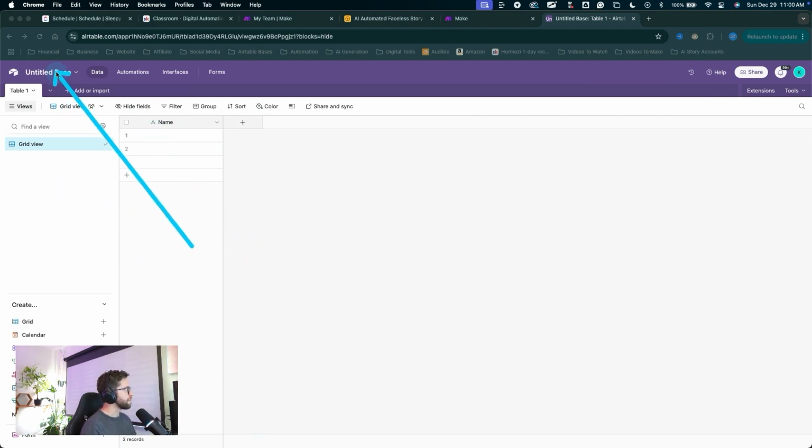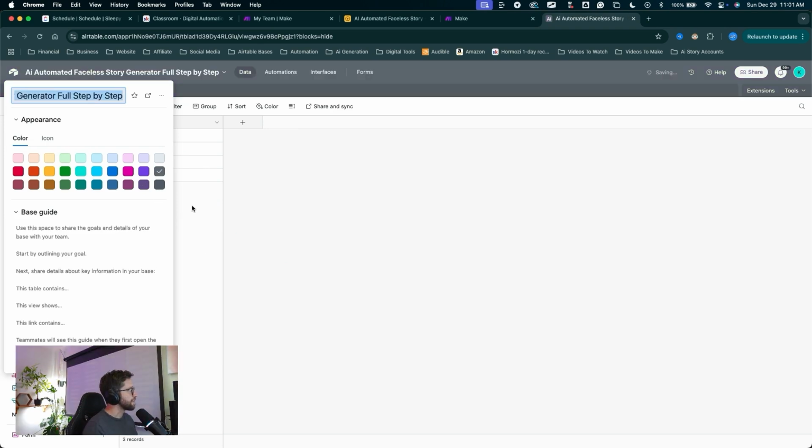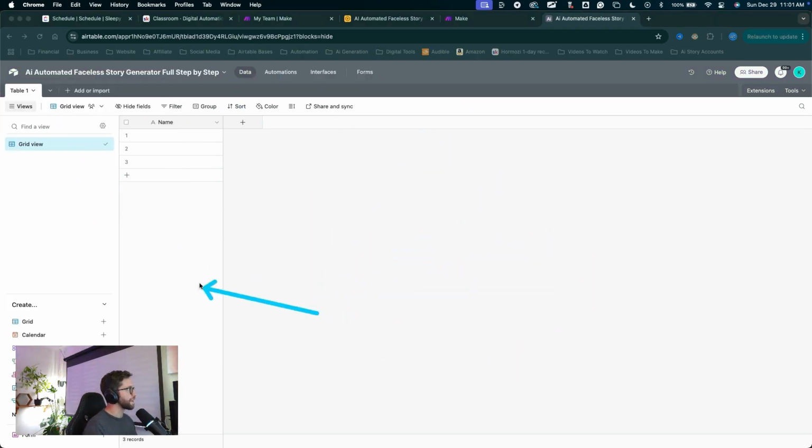I'll come up here to name my base AI automated faceless story generator full step by step. These titles get longer and longer. So I'm going to set the color of this one. I'll just set it to gray. And now we have a blank base to start with. Great. Let's build out this first table.